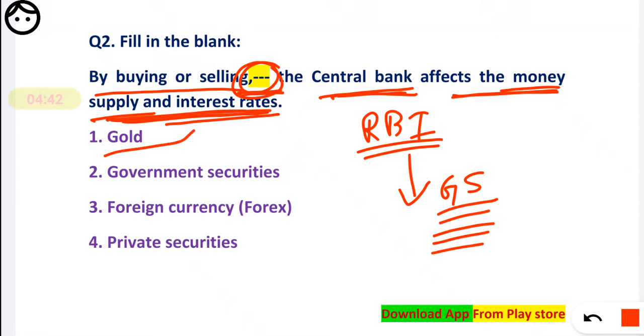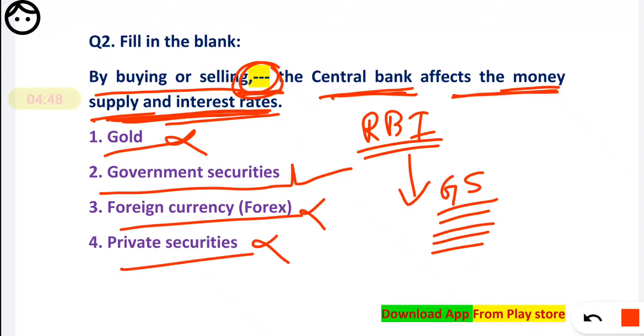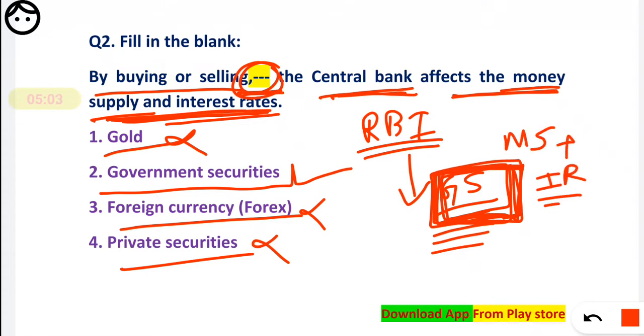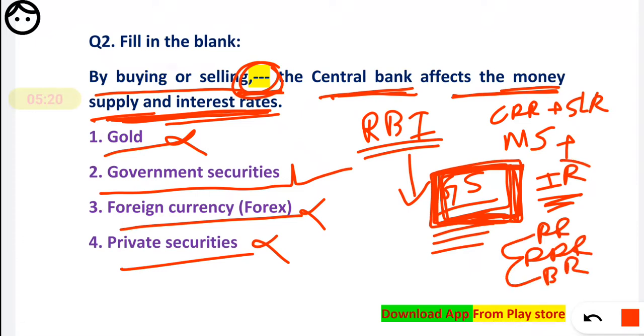So the first option, gold, is not correct. Government securities is the correct option, not forex, not private securities. RBI deals directly in government securities, and through buying and selling them the money supply as well as interest rates are controlled. Money supply is generally controlled by CRR plus SLR. For interest rates, we know there is the repo rate, the reverse repo rate, and also the bank rate. So there are different tools to control interest rates and money supply.